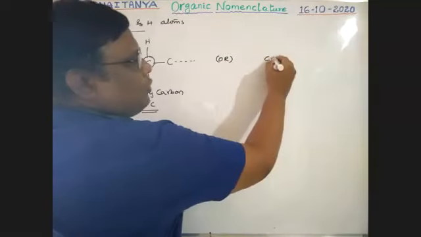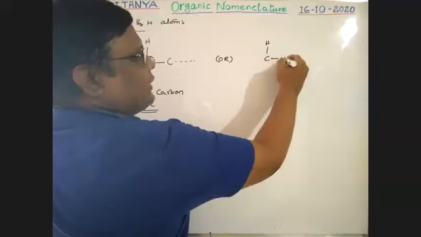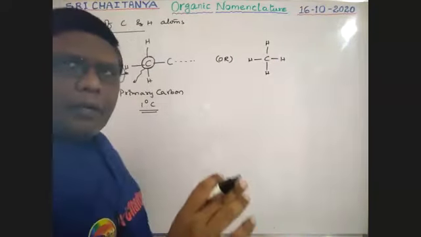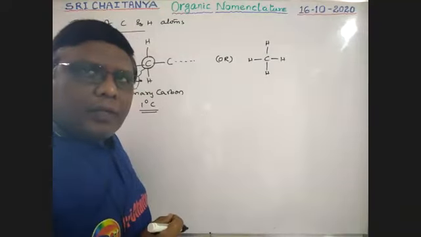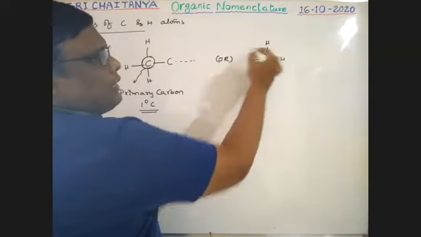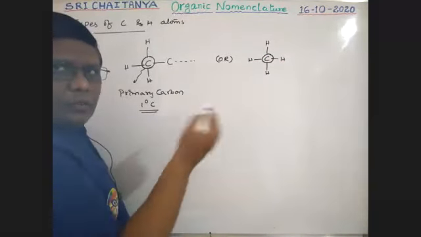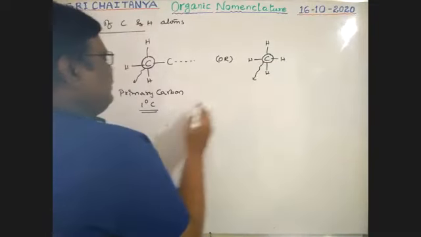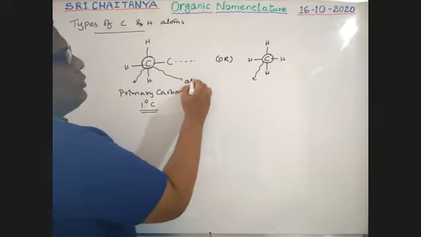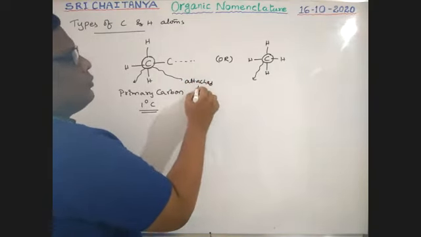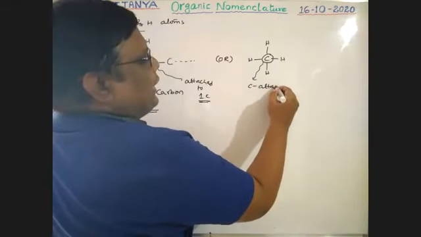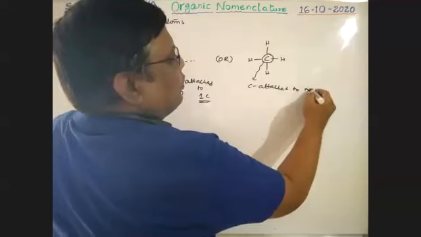Or, the carbon which is not connected with any other carbon is also a primary carbon. Here the carbon is attached to one carbon; here the carbon is attached to no carbon atom.